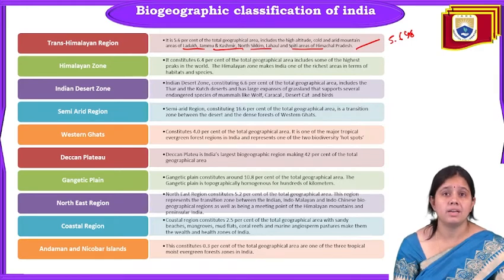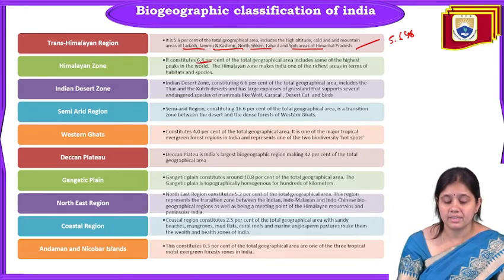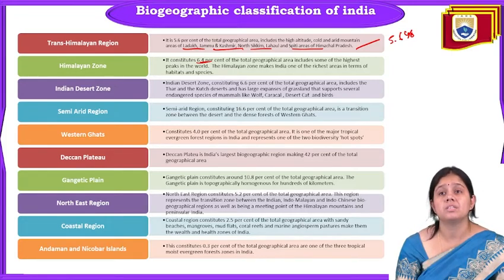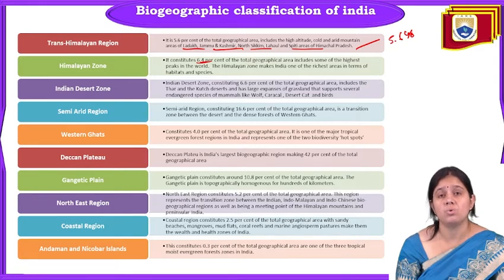Next one is the Himalayan zone. The Himalayan zone contributes 6.5% of the total geographical region. It includes the highest peaks of the world. The Himalayan zone makes India one of the richest areas in terms of habitat and region, because it is very rich in diversity. Lots of flora and fauna are found in our Himalayan zone only.